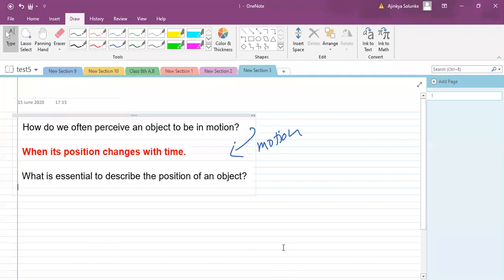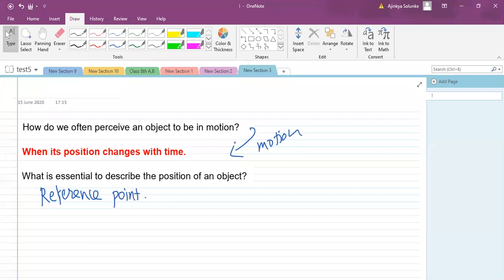It is a reference point. That is true. Answer is reference point. That is the essential thing, right? And what is that reference point called as? What is the name? Origin. Samruddhi, that is true. The answer is called origin.